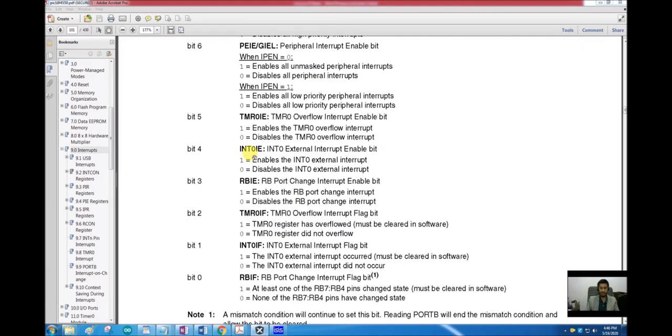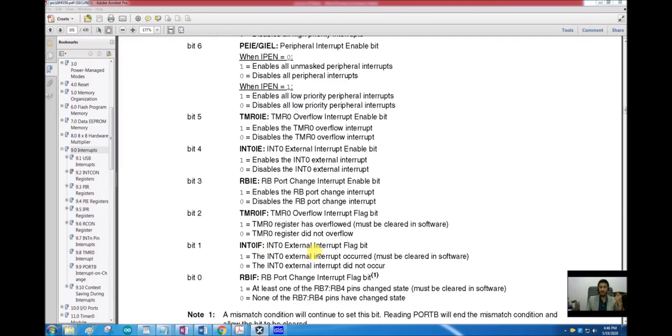So after this bit is enabled, I also told that once the interrupt comes, once the event occurs, there is a flag or a status bit that is set to 1 to let the processor know that now the interrupt has occurred. So where is that flag? This is the flag, bit 1, INT0IF, interrupt 0 interrupt flag bit.